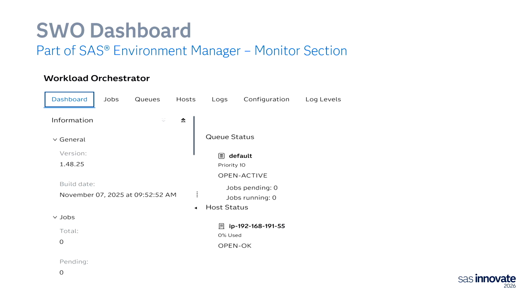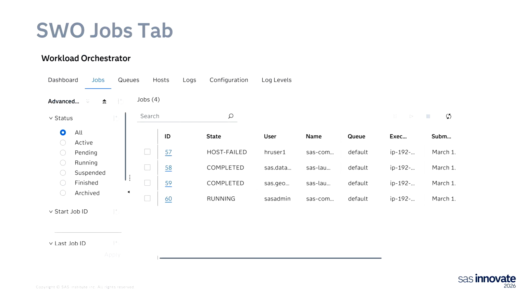It just gives you some very basic information. There's a queue status and a host status. This is out of the box, so there's not a lot here to look at, really. If we go across the tabs at the top, I just went from dashboard to jobs. I've selected all jobs, and so you see a list of jobs.